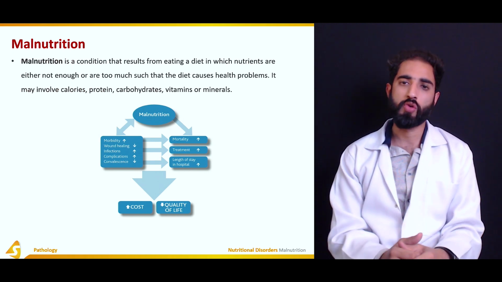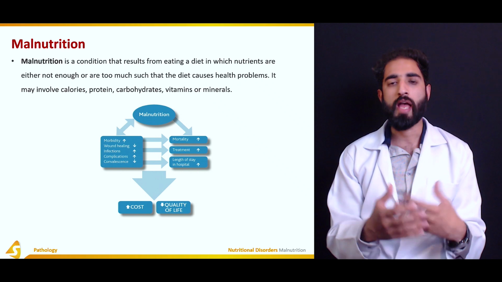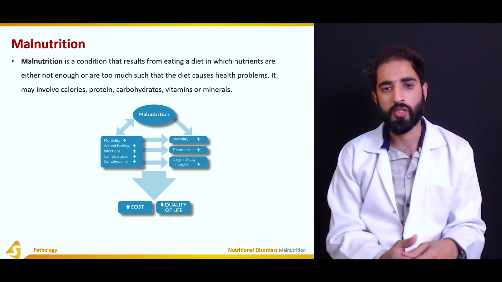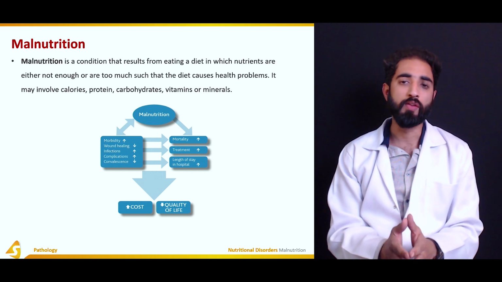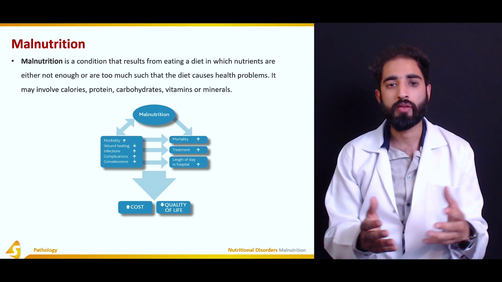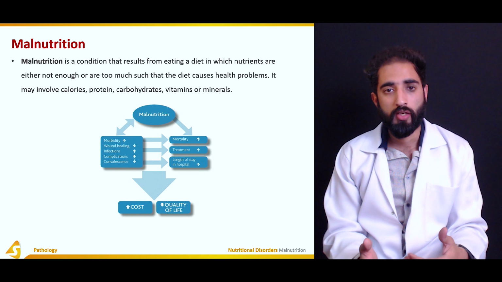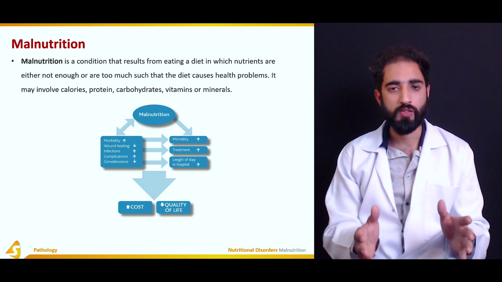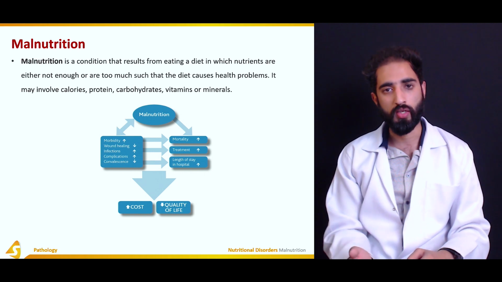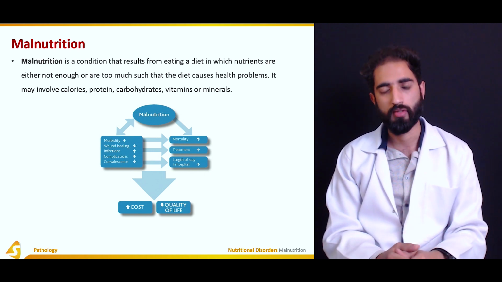What is malnutrition? Malnutrition is a medical condition that results from eating a diet in which the nutrients are either not enough or too much. Contrary to popular belief, it is not necessary that malnutrition only results from a lack of nutrients.